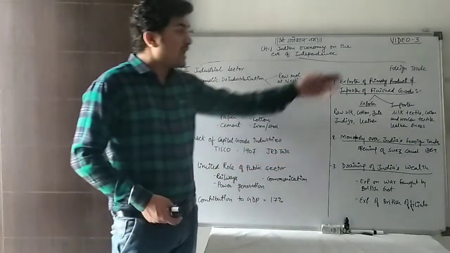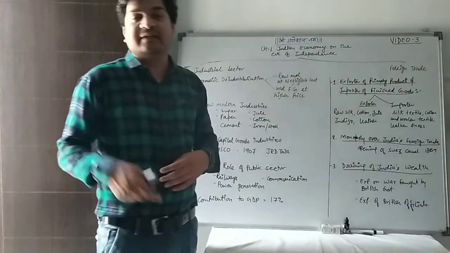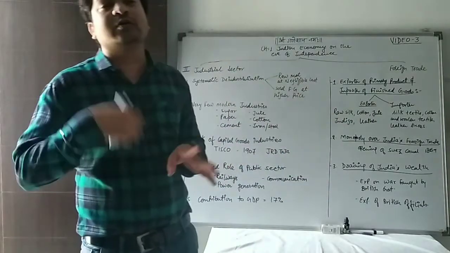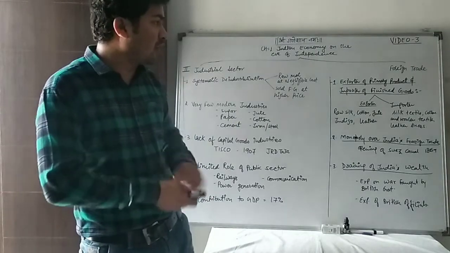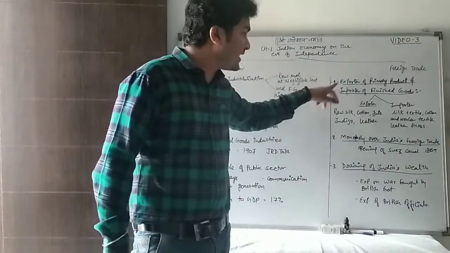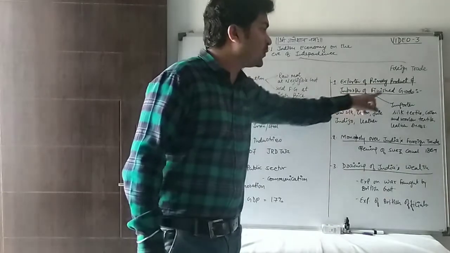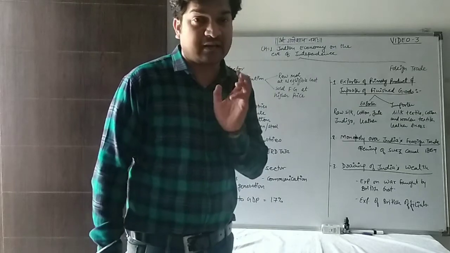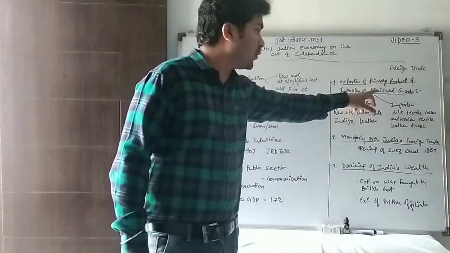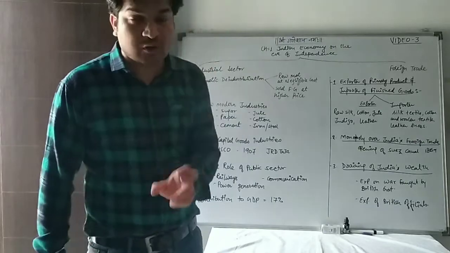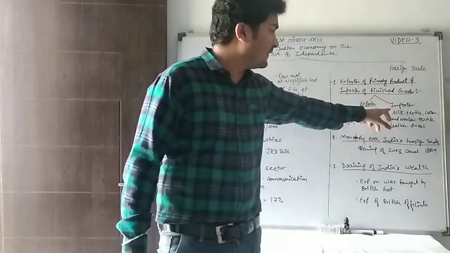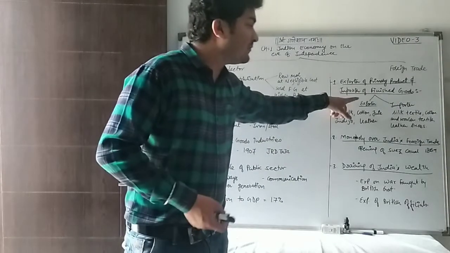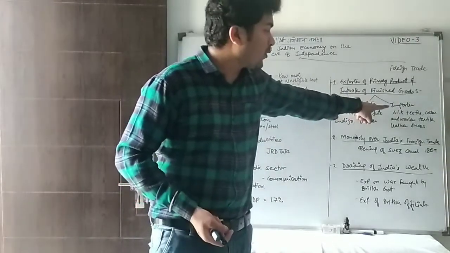Next, foreign trade. In terms of foreign trade, they did not lack any conditions to grow the Indian economy as an independent economy. India was a major exporter of primary products and importer of finished goods. What is a primary product? Primary product means raw material. And what is the meaning of importer of finished goods? Finished goods are those goods which satisfy human wants directly. So we were a major exporter of raw material and importer of finished goods.